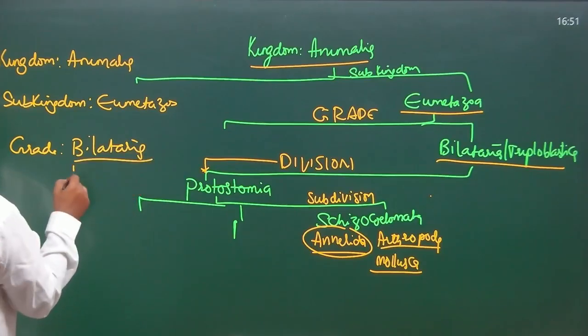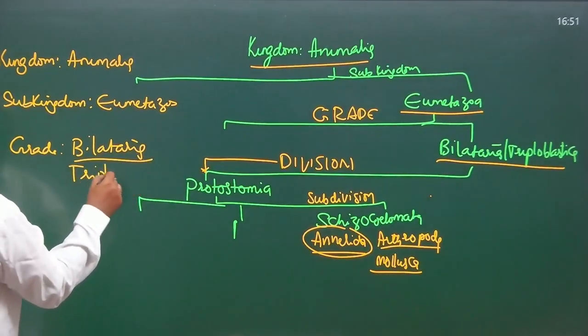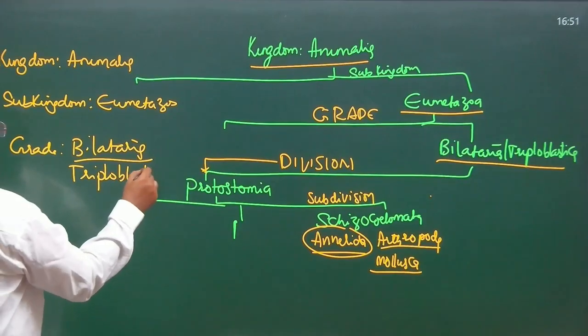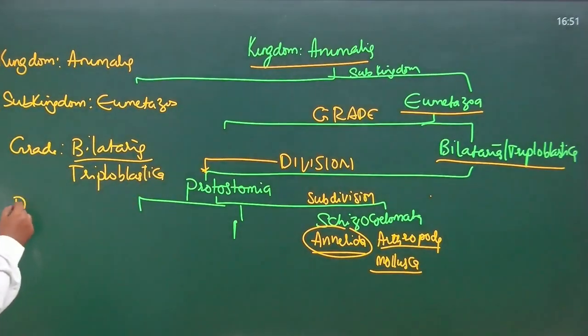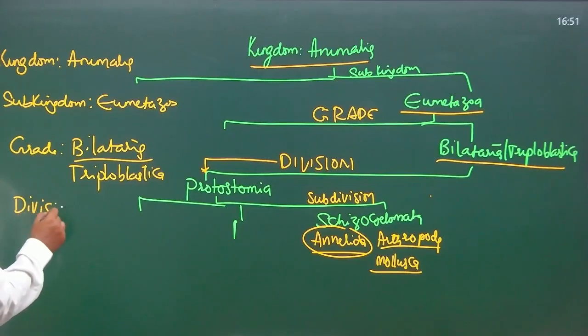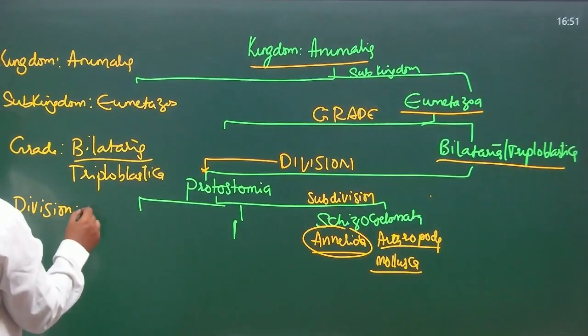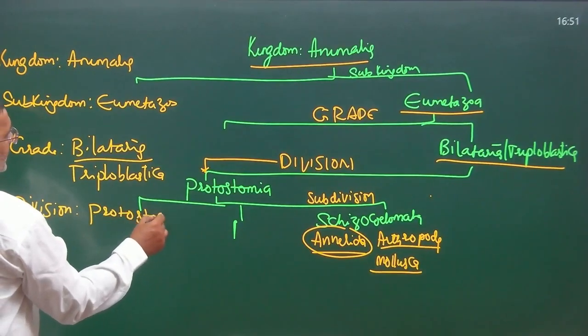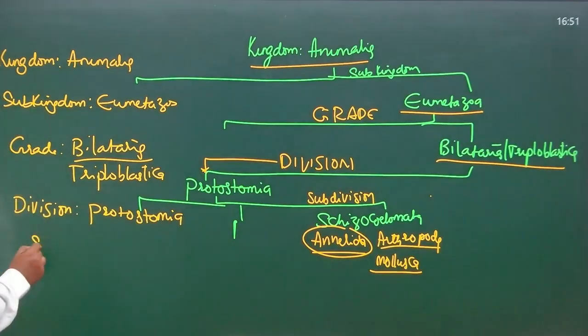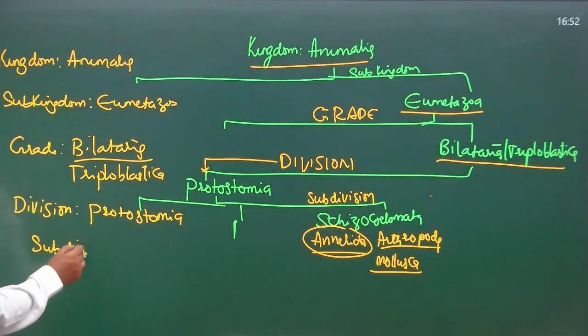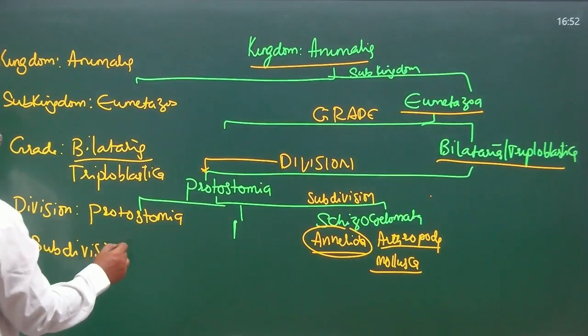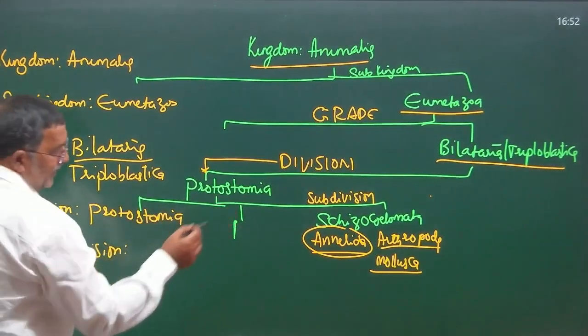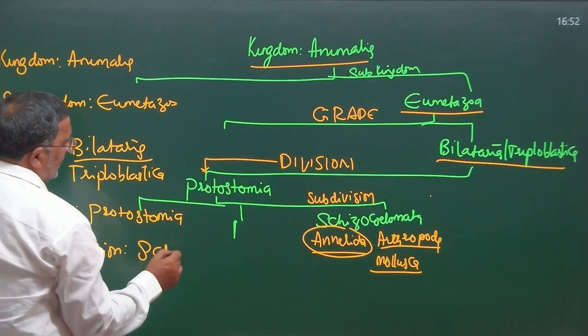What is Bilateria, what is Triploblastica will come in the next classes. Till the time you should understand the pattern and hierarchy of each and every phylum. Division Protostomia, subdivision, which one? Schizocoelomata.